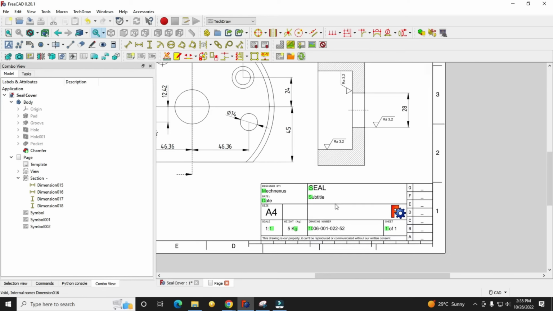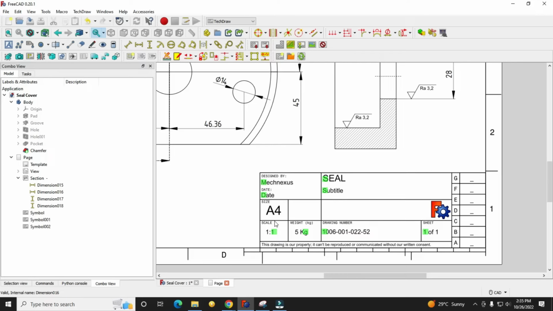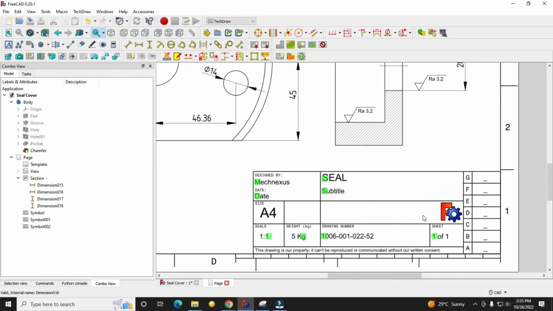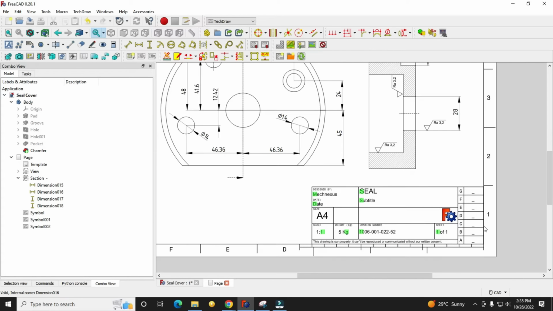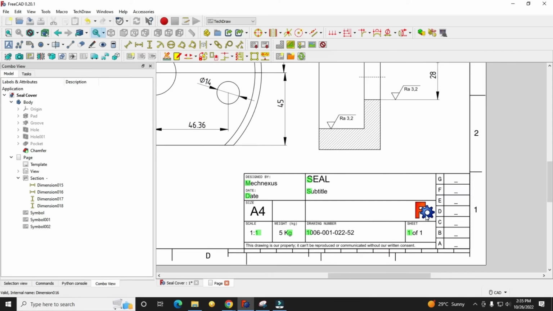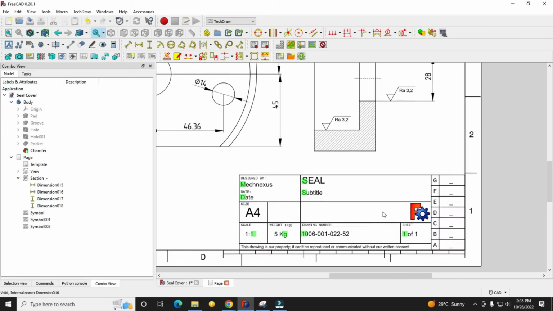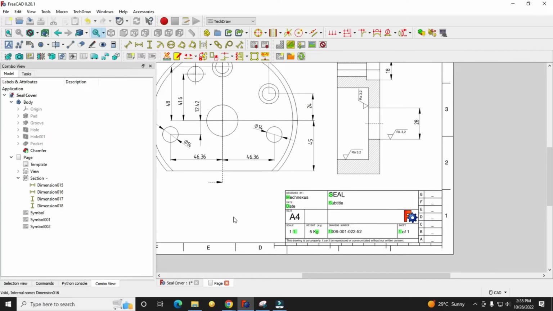Hello friends, welcome to FreeCAD tutorial, and in this tutorial we will learn how to replace the FreeCAD logo with your logo on FreeCAD drawing template. As you can see, the FreeCAD logo is the default logo when you load any FreeCAD drawings.